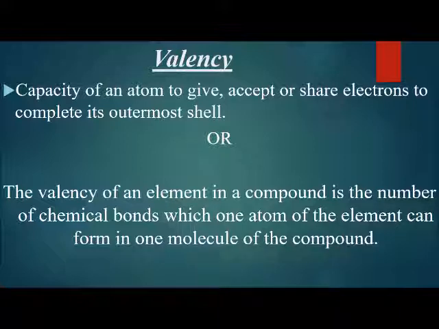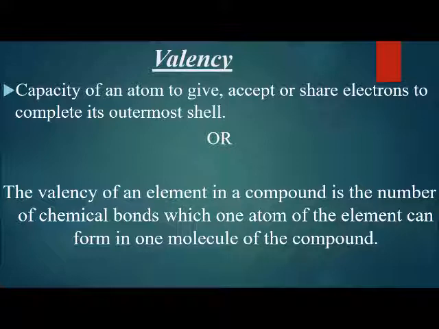Valency is the capacity of an atom to give, accept or share electrons to complete its outermost shell. As we all know, dear students, an atom has the tendency to lose or gain electrons or to share its electrons. So, how many electrons can an atom share? Whether it can share 2 electrons, 3 electrons, or 4 electrons to complete its outermost shell. This is known as the valency of an atom. The capacity of an atom to share, give or accept electrons is known as the valency of an atom.